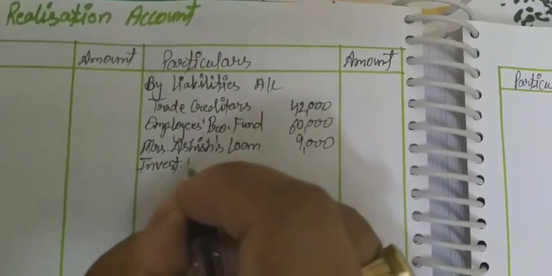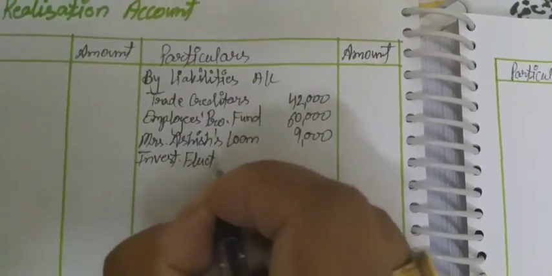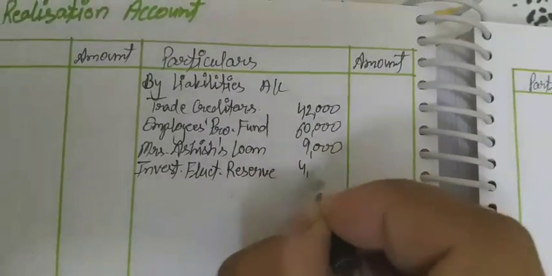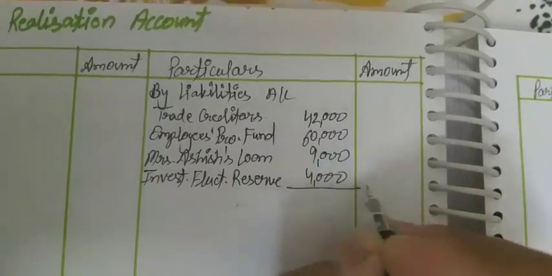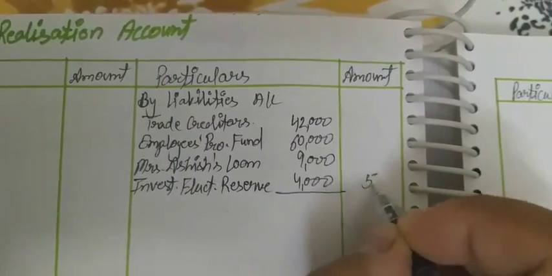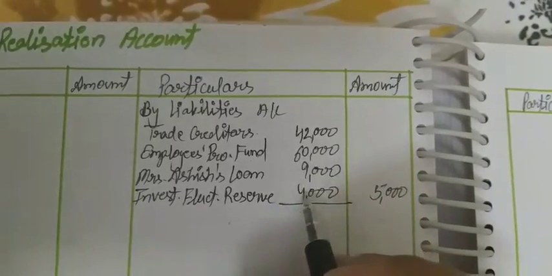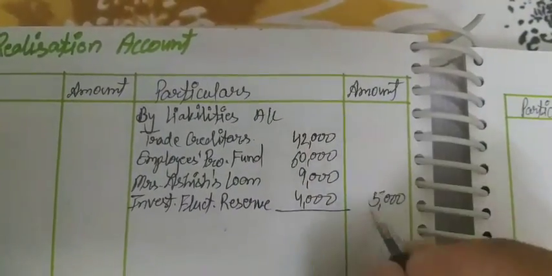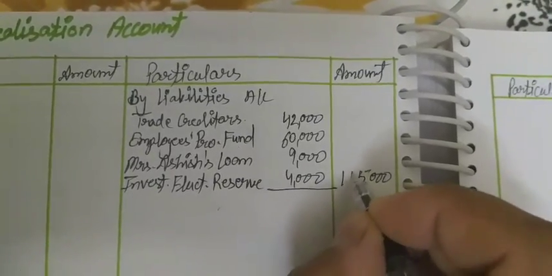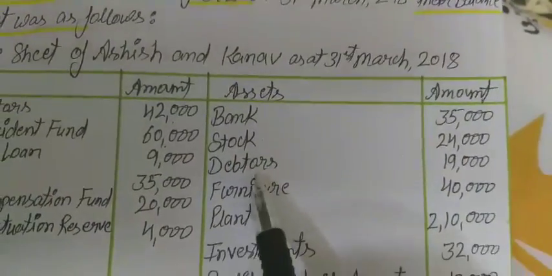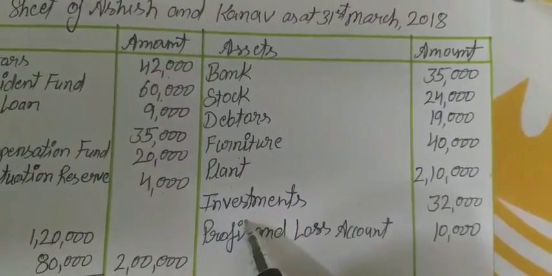Now we have to total all these things: 1,15,000.